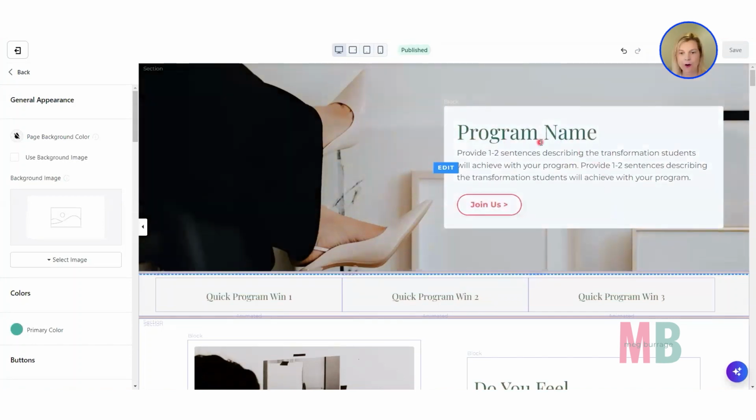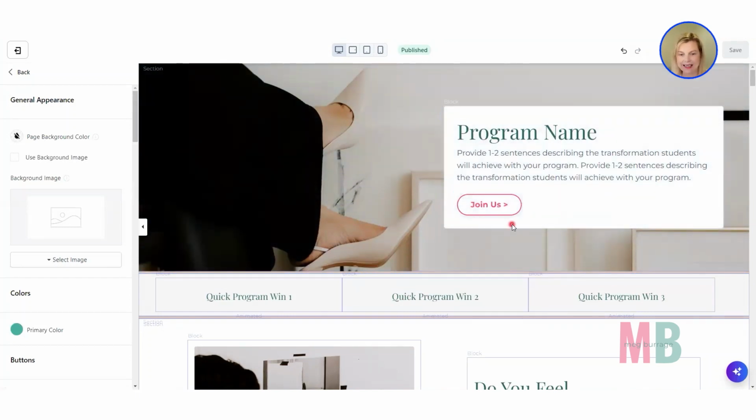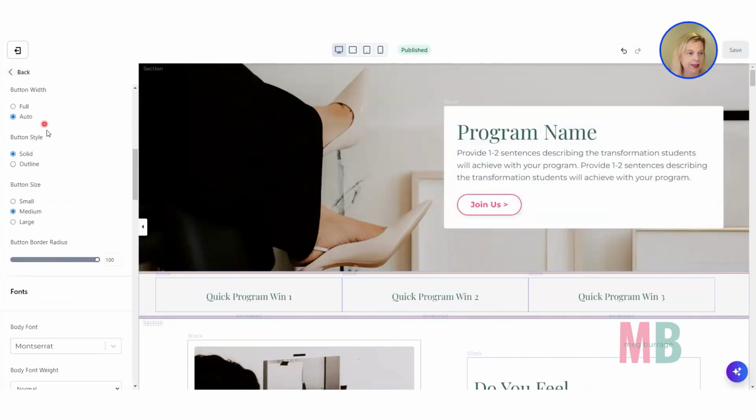Okay, so you can see there that the heading font color has updated and the button color has updated, but it's still outline shape. So if I go back down here, you can see that inside of that style guide area in the page settings, I said I want all the buttons to be solid.